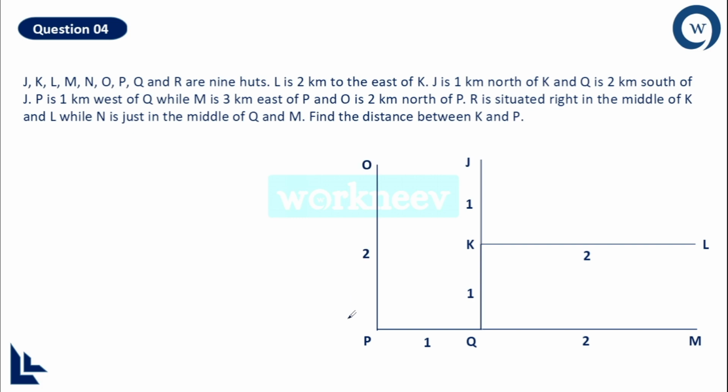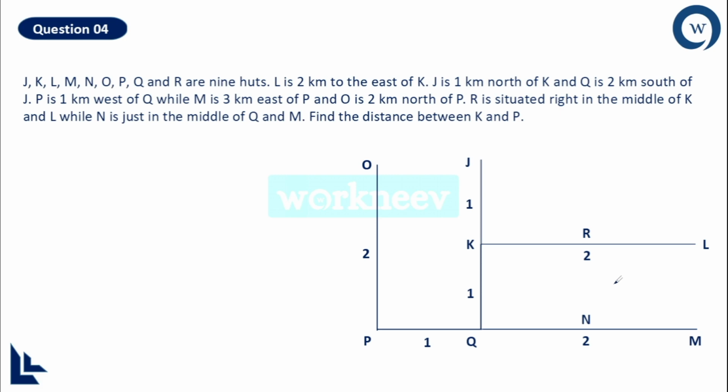And then R is situated in the middle of K and L. See, K and L, the distance is 2, right? And exactly middle means it is 1. So R is over here. It will divide both K and L in the equal halves. And N is just in the middle of Q and M. Where is Q and where is M? Q is over here and M is over here. So definitely the middle of them will be N. So N will be over here.